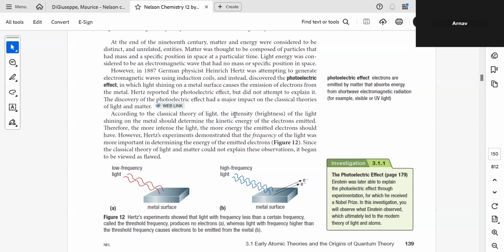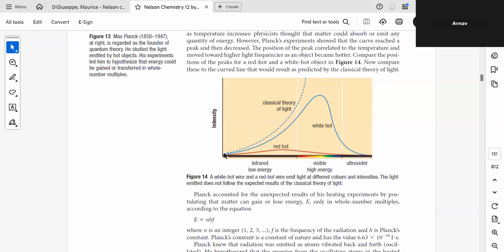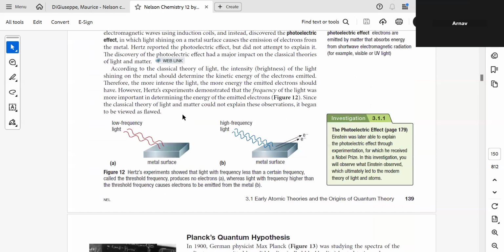According to the classical theory of light, the intensity of the light shining on the metal should determine the kinetic energy of the electrons. Therefore, the more intense the light, the more energy the emitted electron should have. Basically, that means the more the intensity, the more electrons should be emitted. Is that clear?